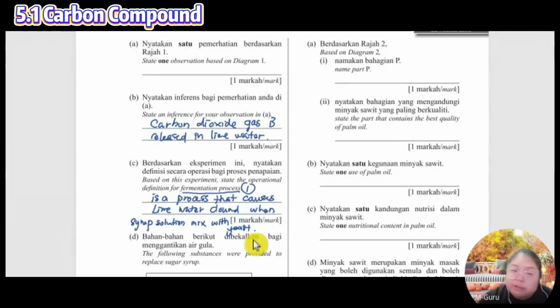Okay, same like just now. Seven steps: number 1, number 2, 3, 4, 5, and 5 here is lime water cloudy, 6 is when, and 7.